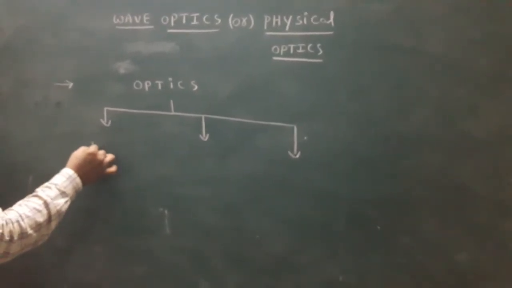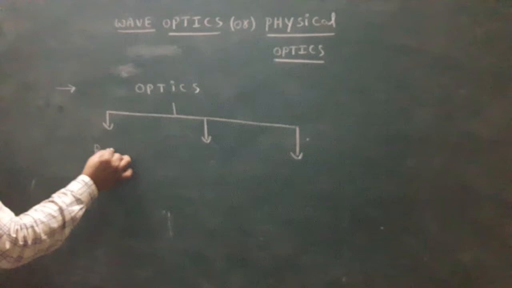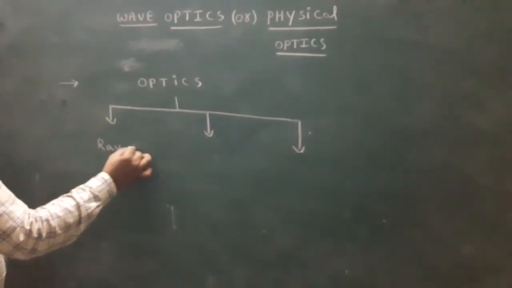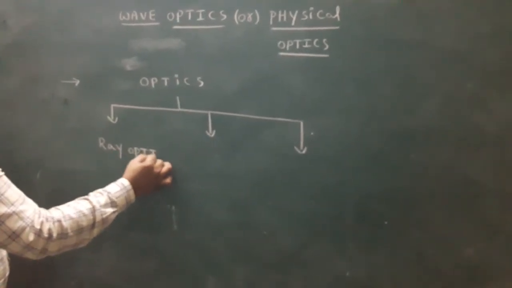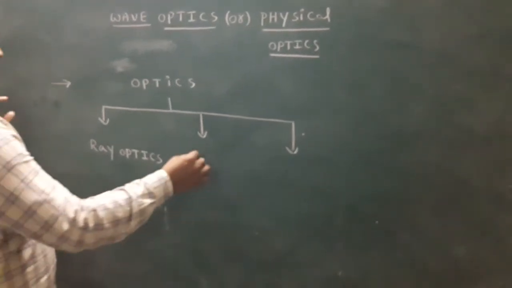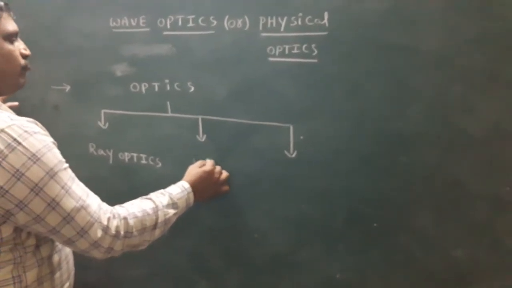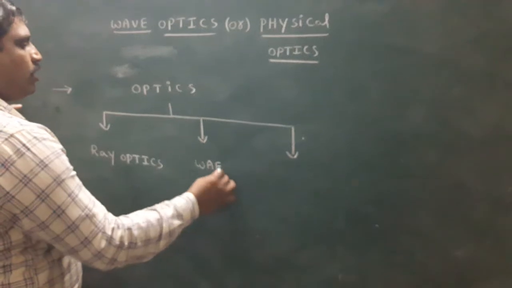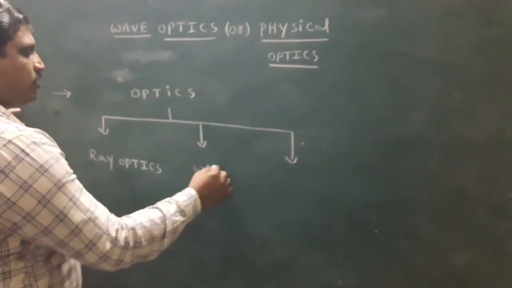The first one is ray optics. The second one is wave optics, also called physical optics.